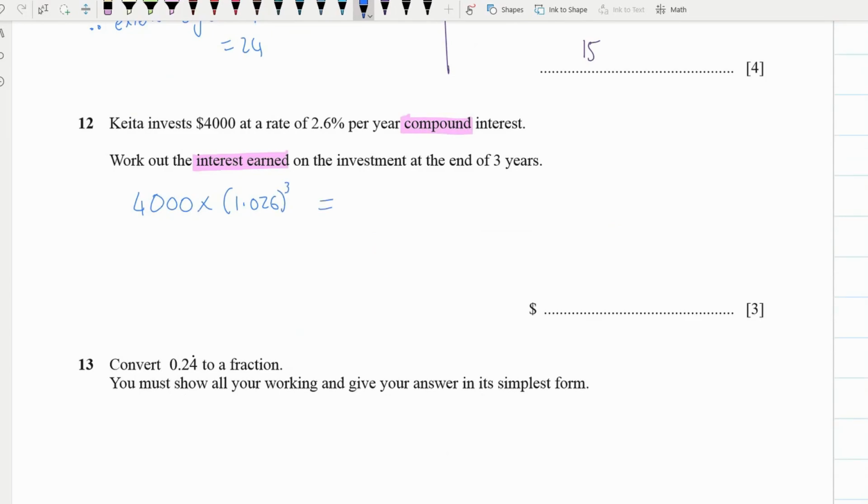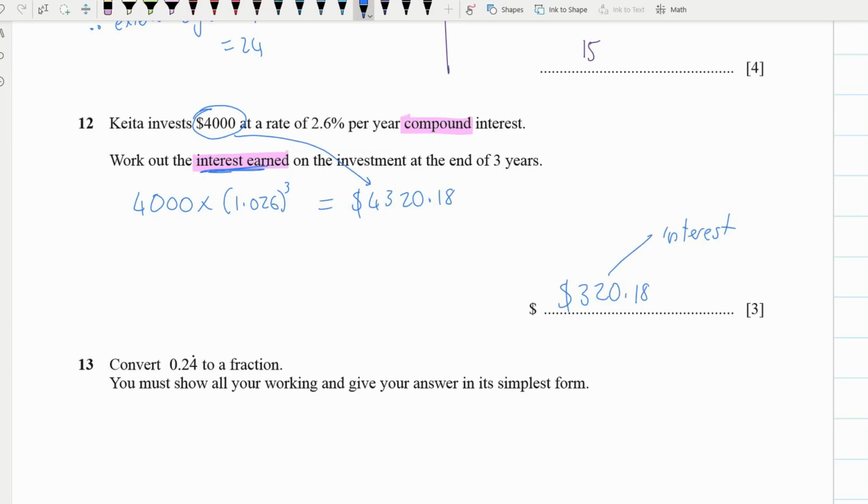Now, when we chuck that into our calculator, I think we get 4320.18. Now the problem is that's what people gave us as their answer, but we want the interest earned, and you can see that included in here we've got that 4,000. So to find the interest, you've got to subtract 4,000, and so your result should be, this is the interest.